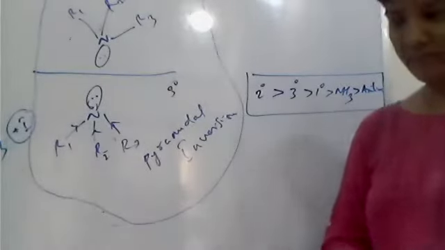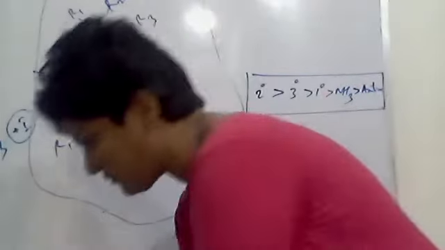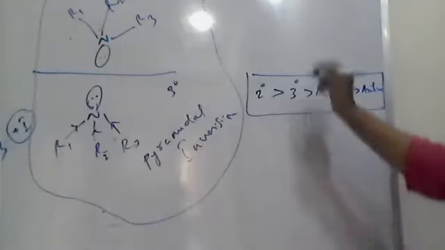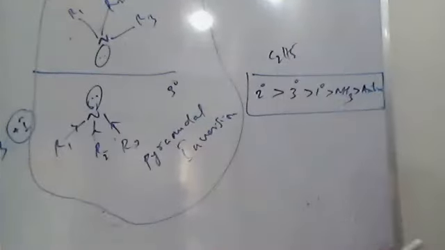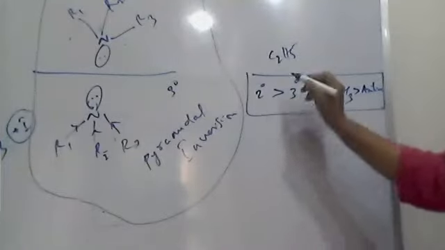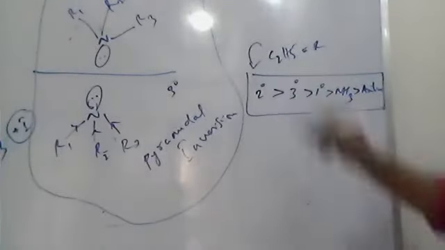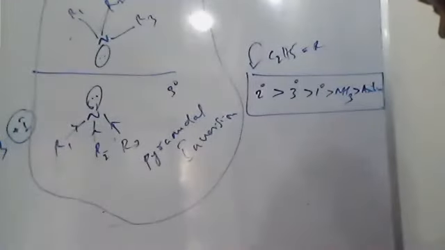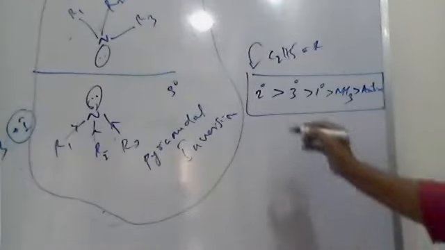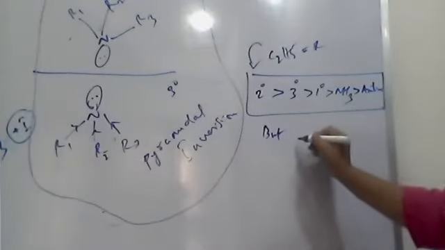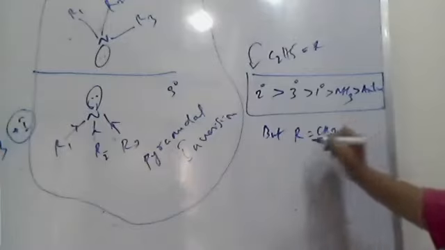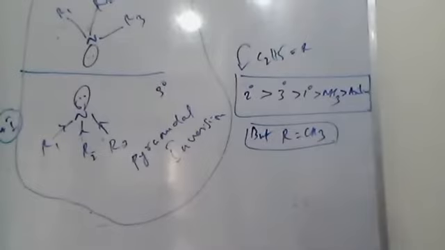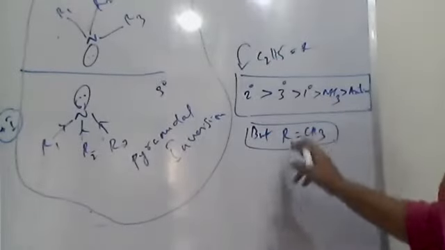This is true if R is ethyl, diethyl; if R equals R, this order is followed. But if R is methyl, once again there is a disturbance and a little change in the order.